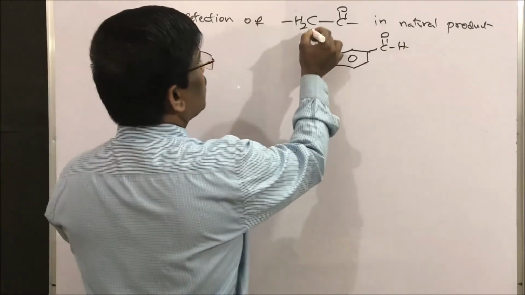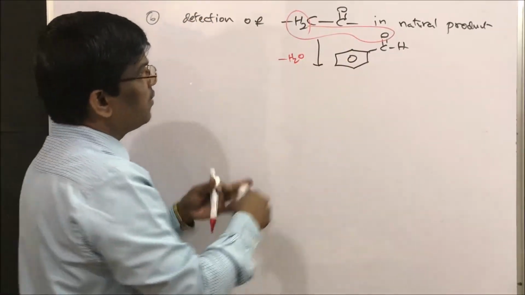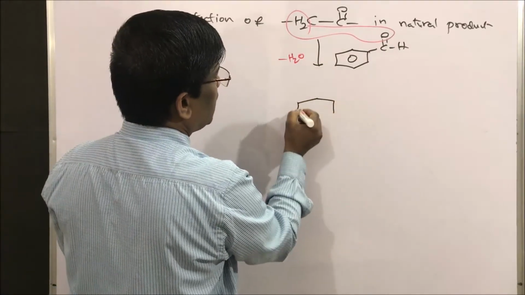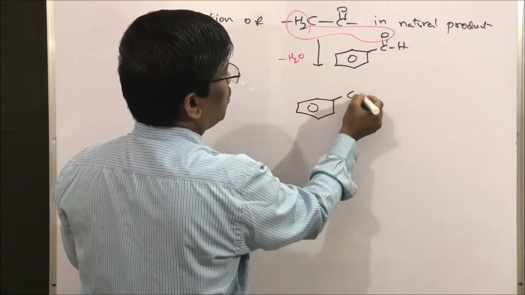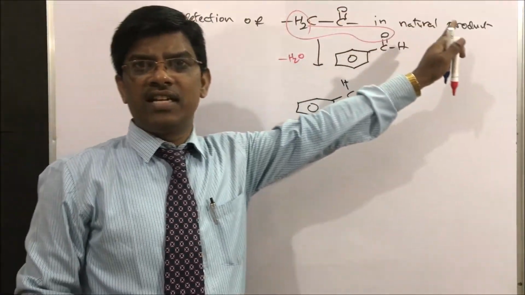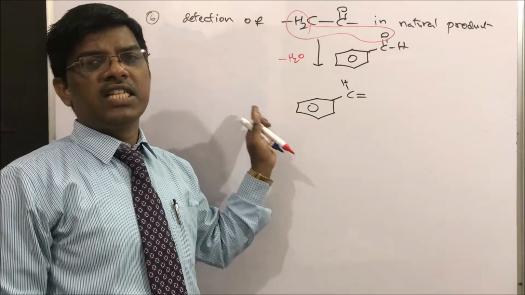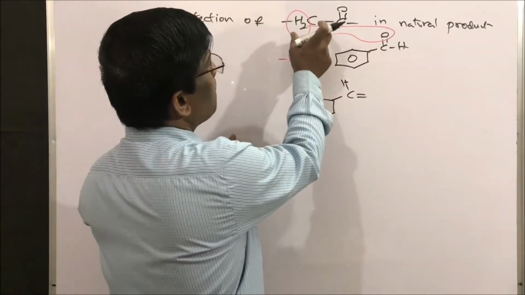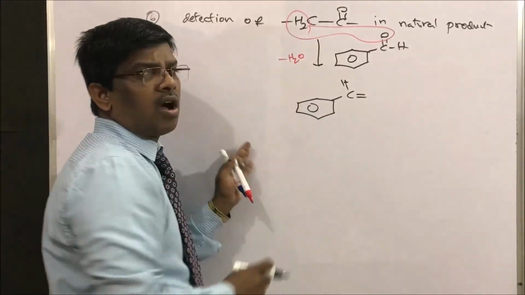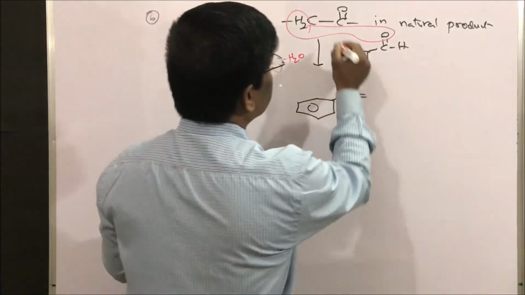It is going to lose water, minus water, to give this type of intermediate or compound. So to know the structure of natural products, in structural elucidation of natural products, this confirmation test, the Claisen-Schmidt reaction, can be done to know the presence of this CH2CO compound in that natural product.